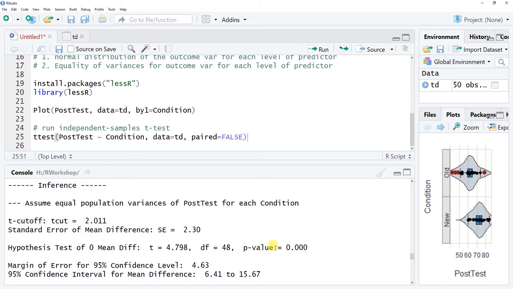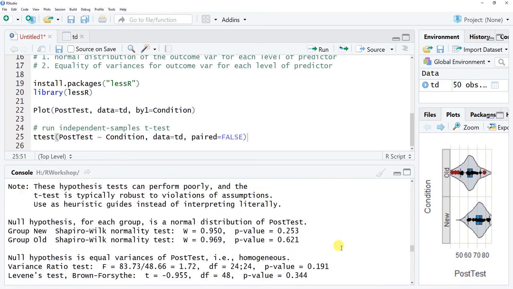And so we can conclude that this p-value is less than 0.05, the conventional two-tailed alpha level. Because our null hypothesis is that there is no difference between the means, and this is a statistically significant finding, we are going to reject the null hypothesis that these two means are equal. In other words, we conclude that there is indeed a statistically significant difference between post-test scores for those who participate in the new training condition versus those who participate in the old training condition. Now, how do we know which one performed better?